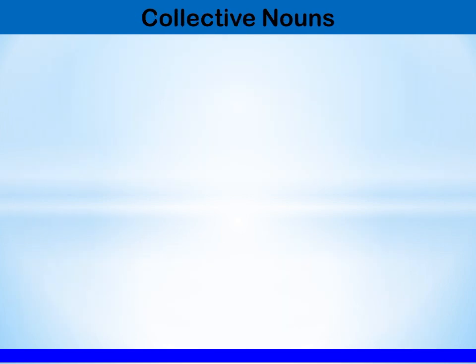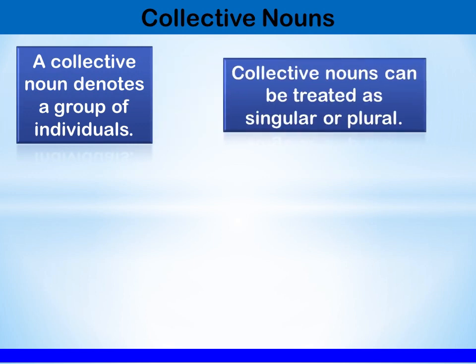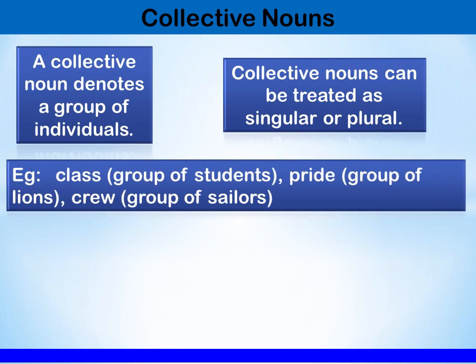Next type of noun is collective noun. A collective noun denotes a group of individuals. Collective nouns can be treated as singular or plural. Class, that is a group of students. Pride, a group of lions. Crew, that is a group of sailors. These are some examples of collective nouns.